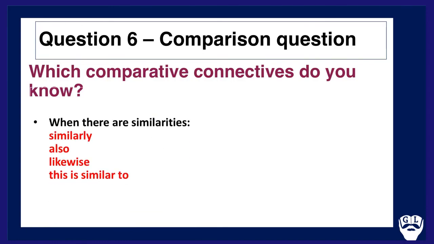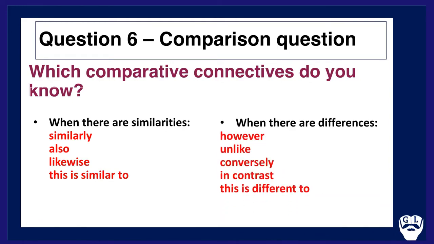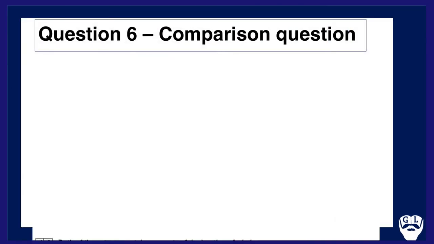Which comparative connectives do you know? Think about this. If it's similarities, similarly, also, likewise, this is similar to, work very well. When there are differences, however, unlike, conversely, in contrast, and this is different to, are all very effective. So it's really important to make sure you have those there. Just take a pause there, write them down, and again, leave a comment if there's any you can think of that could help add to these lists. That'd be very much appreciated.